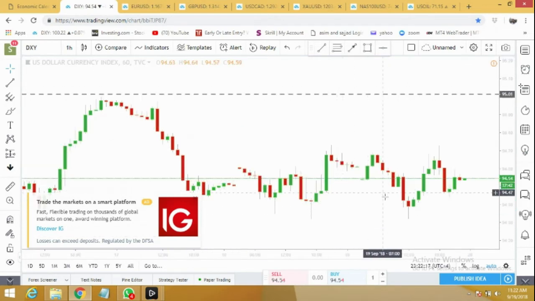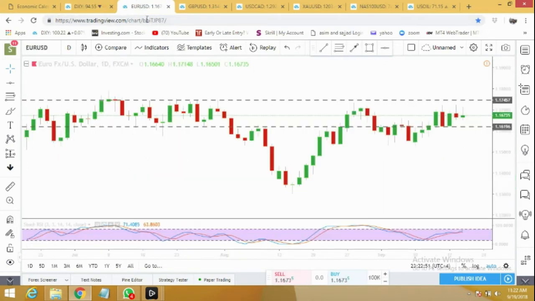And on the hourly time frame you can see it bounced back today from here, it did yesterday, so at least tomorrow I'm expecting again it can go to 94.73. It will retest this price. I'm hoping it will break this level tomorrow and will be heading for the next target.